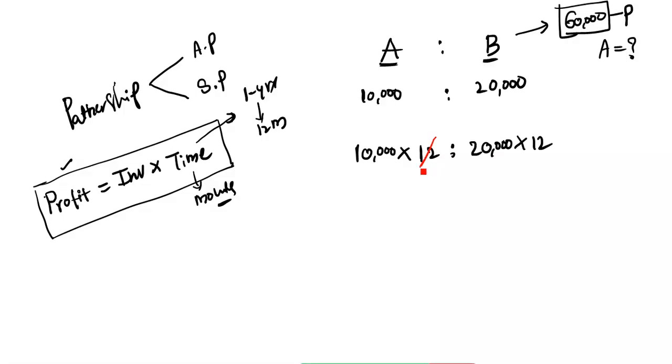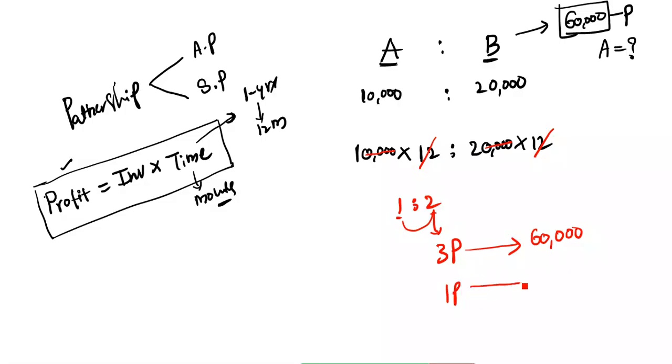Let me calculate, guys. 12 cancels with 12. How many zeros are equal? 4 zeros are equal, so 4 zeros cancel. The remaining is 1:2. A's investment ratio is 1 part, B's investment ratio is 2 parts. Total how many parts? 3 parts. 3 parts is equal to the total profit, which is 60,000 rupees.